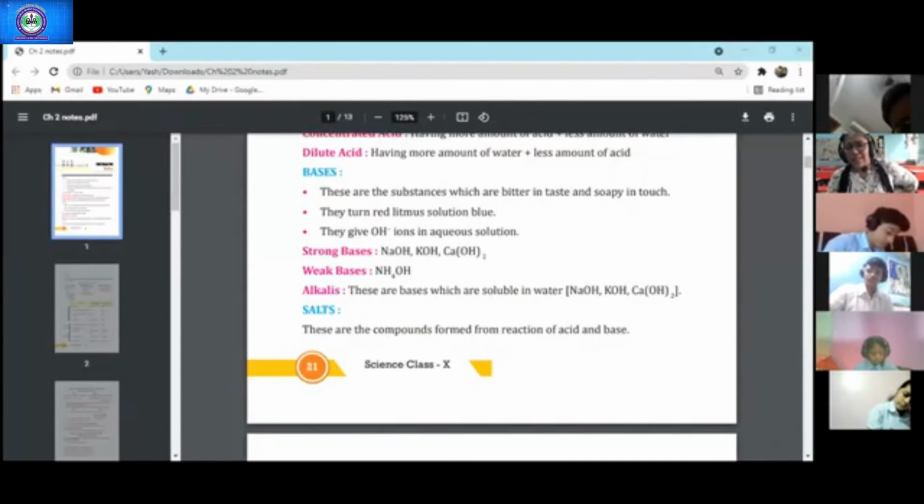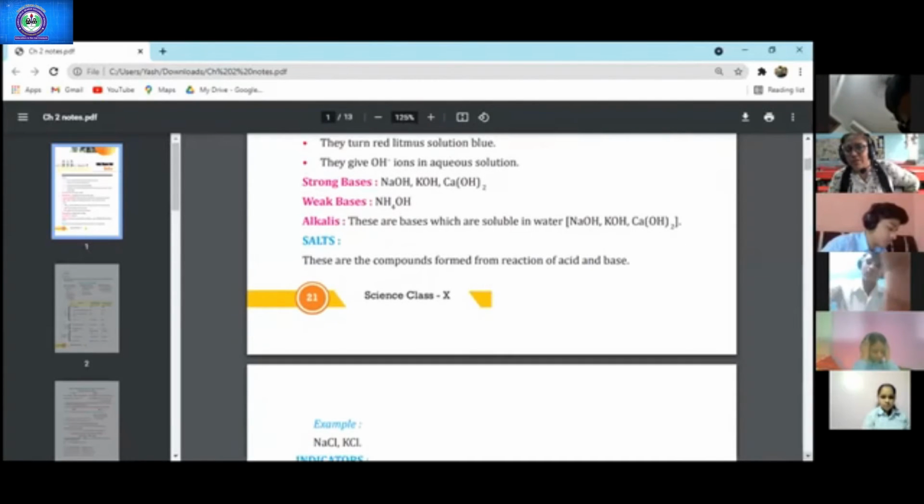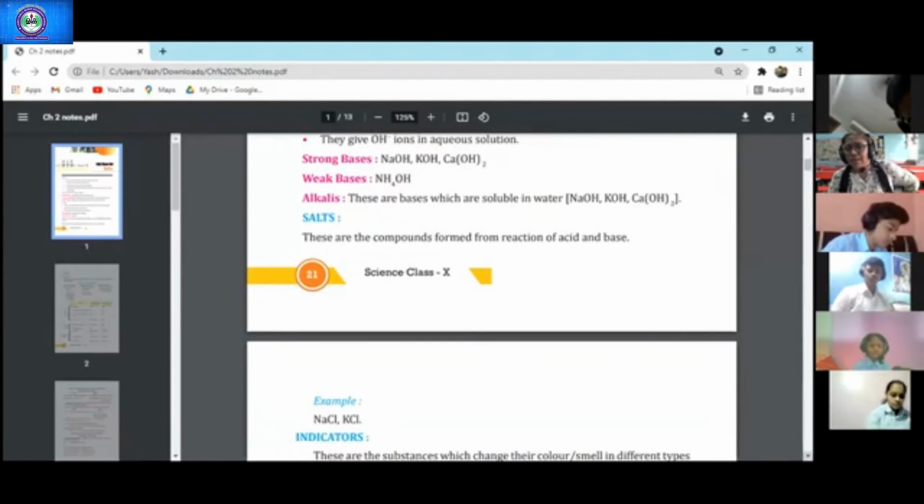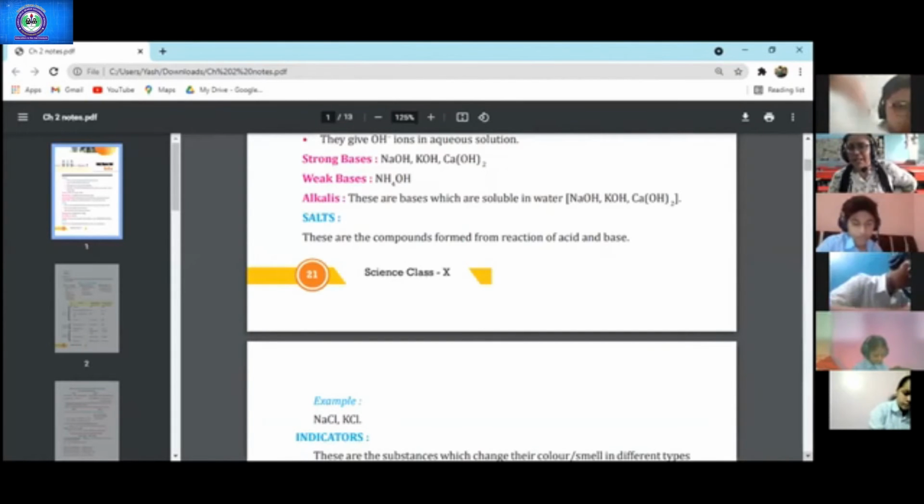Now we will talk of alkalis. What are alkalis? Alkalis are the bases which are completely soluble in water. So we said strong bases are sodium hydroxide, potassium hydroxide, calcium hydroxide because they are completely soluble in water, right? As they are completely soluble, they release a large number of OH ions, and when a large number of OH ions are released, they are known as strong bases, right?